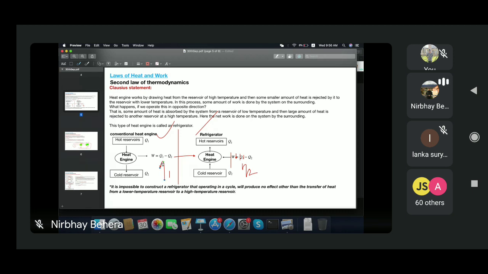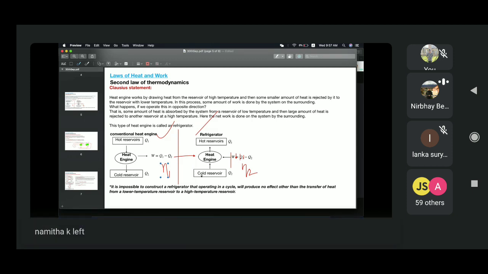But in real life, that is not possible. And another condition, as I told you, if they are connected, working between the same reservoir, the heat engine and this refrigerator, it is not possible. They will violate the second law of thermodynamics. So eta 1 and eta 2 will never be the same.